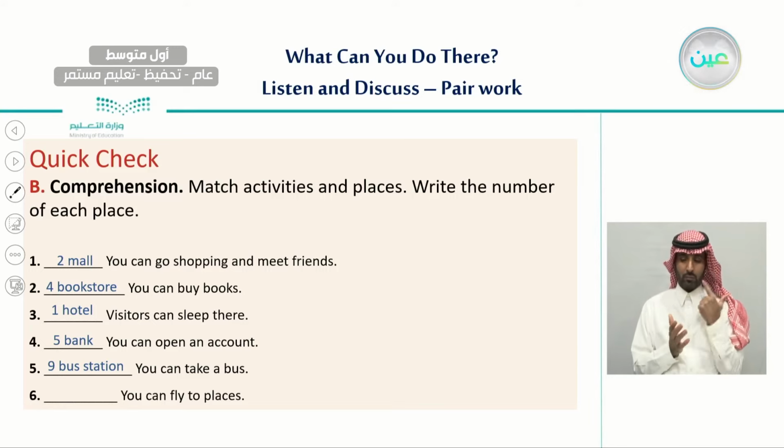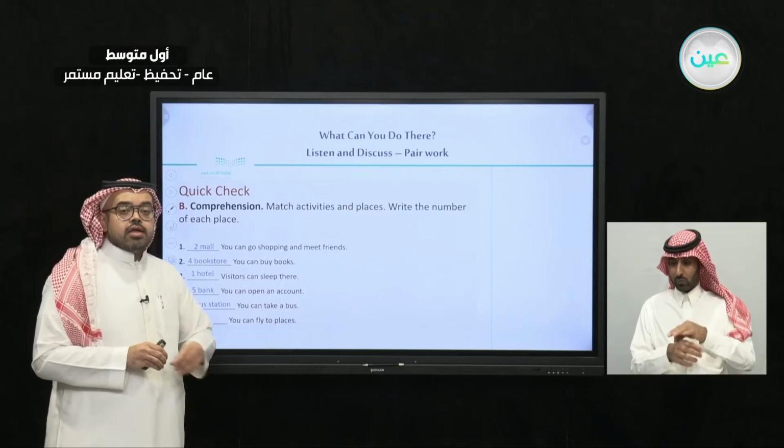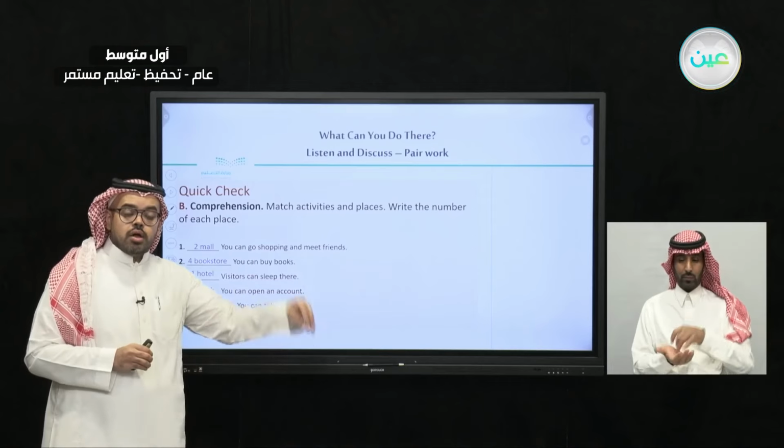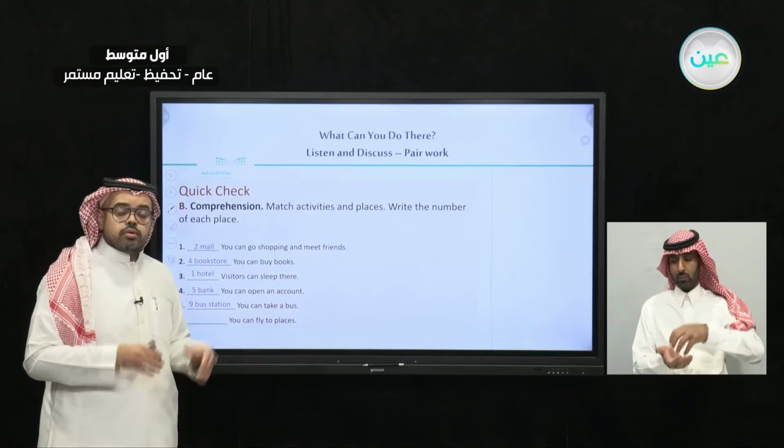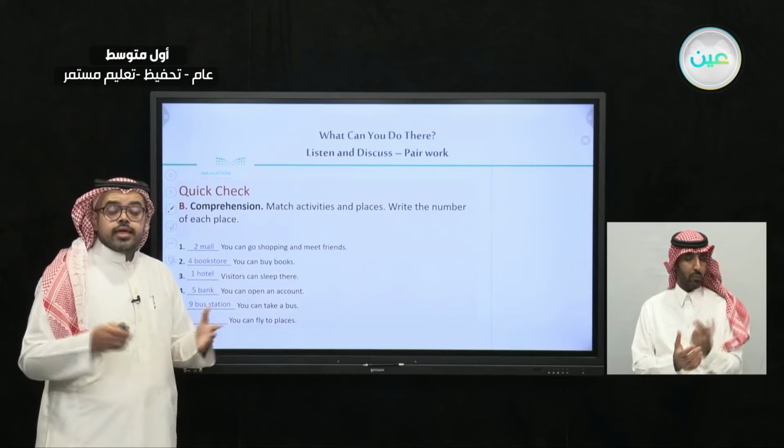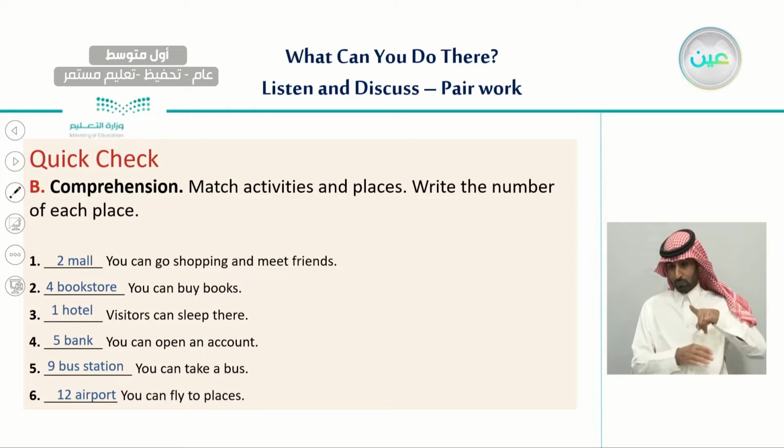And the last sentence we have, sentence number 6, you can fly to places. So what is the place where people can go and fly from one place to another, or from one city to another? What do you think? Excellent. It is the airport, picture number 12.